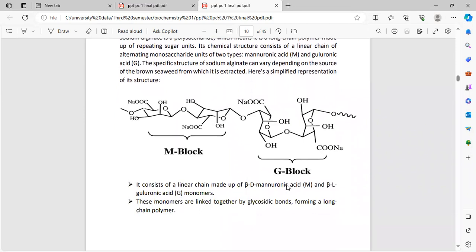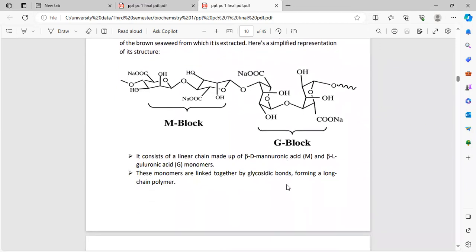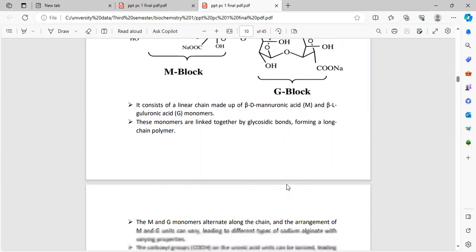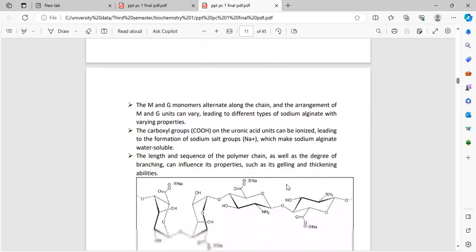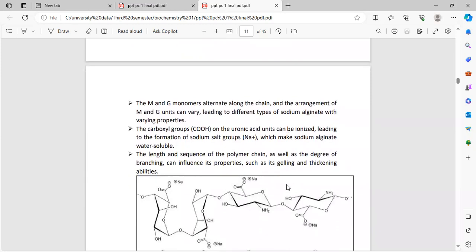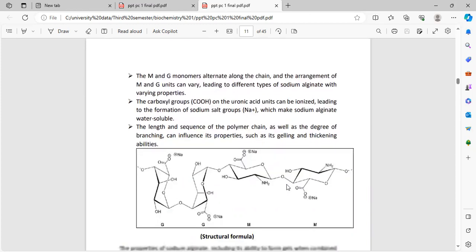M block, and here is the G block. It consists of a linear chain made up of beta-D-mannuronic acid, M, and alpha-L-guluronic acid, G, monomers. These monomers are linked together by glycosidic bonds, forming long chain polymers. As you can see above in the diagram, M block and G block. The M and G monomers alternate along the chain, and the arrangement of M and G units can vary, leading to different types of sodium alginate with varying properties.